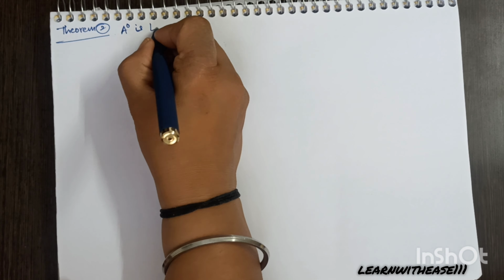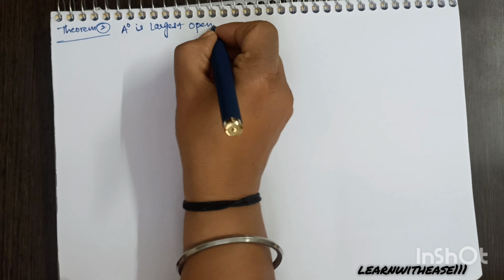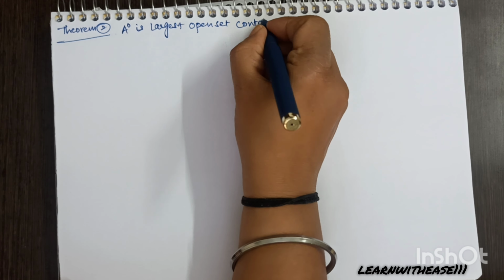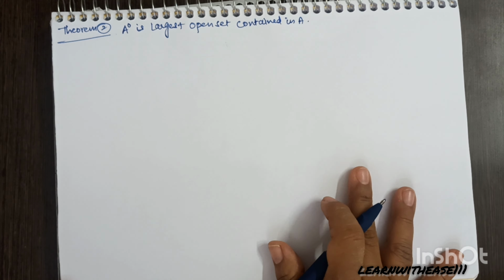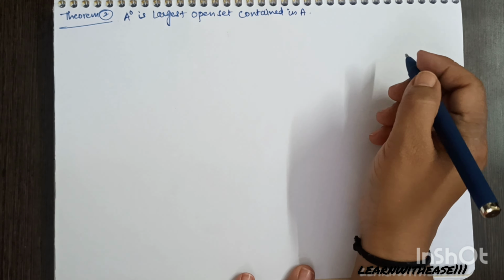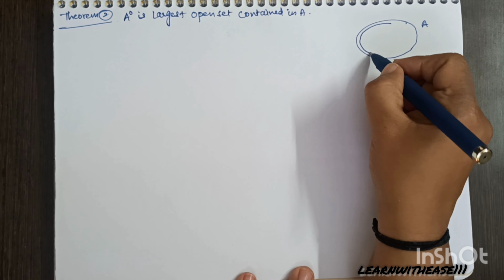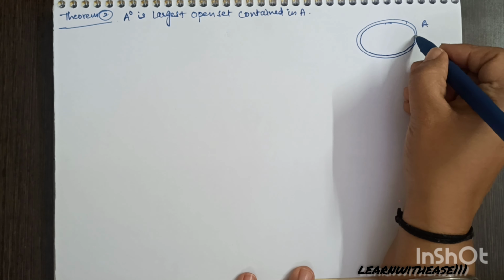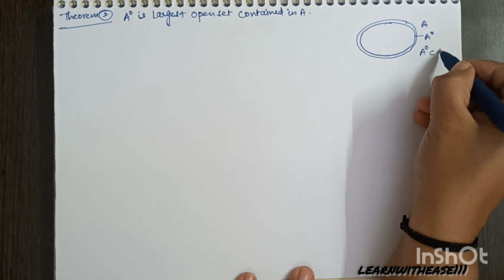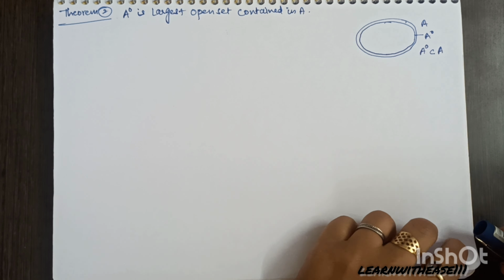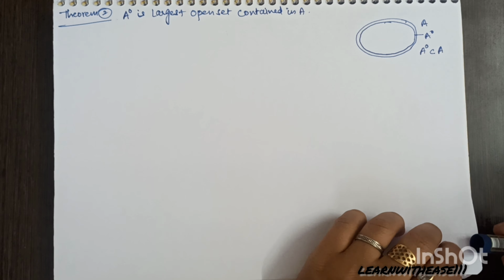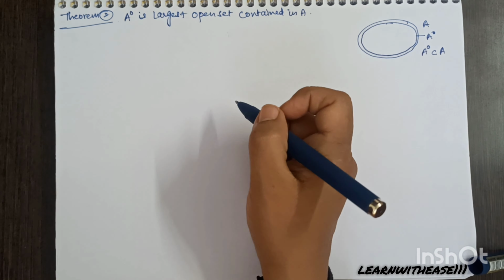Next theorem: A0 is the largest open set contained in A. Suppose this is A and this is A0 inside A. The theorem says there is no other set in between A0 and A which is open.